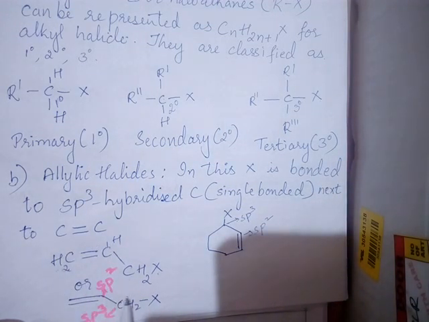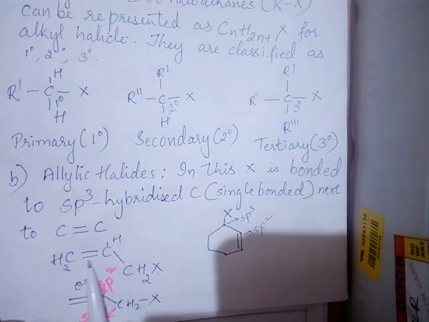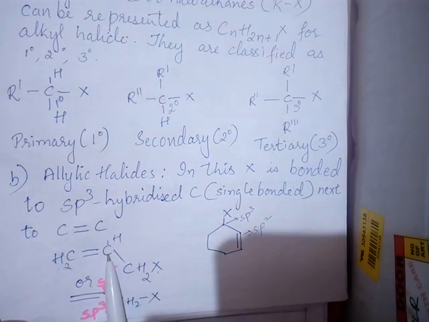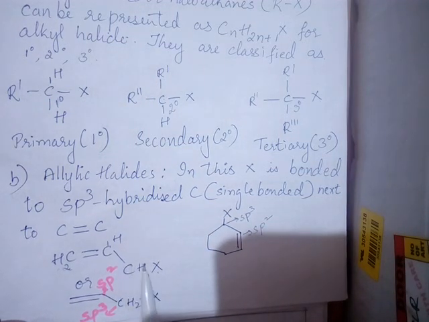So what you have to do is, you should first draw a double bonded carbon. So let me take here, this is CH2 double bond CH. Okay, this is an sp2 hybridized carbon. To this sp2 hybridized carbon, I wrote one CH2X. So this is which carbon? Single bonded carbon.